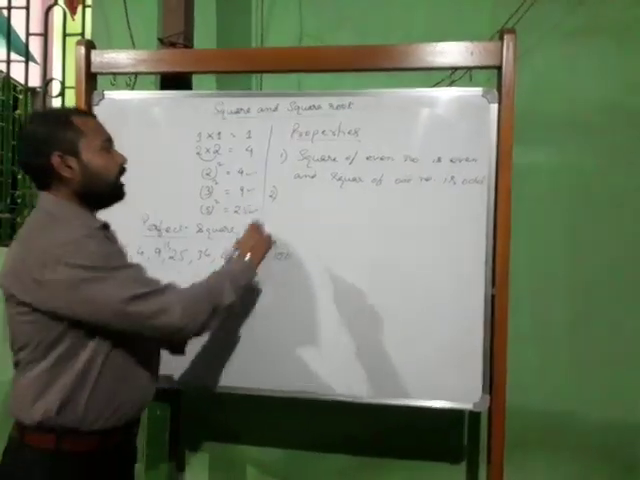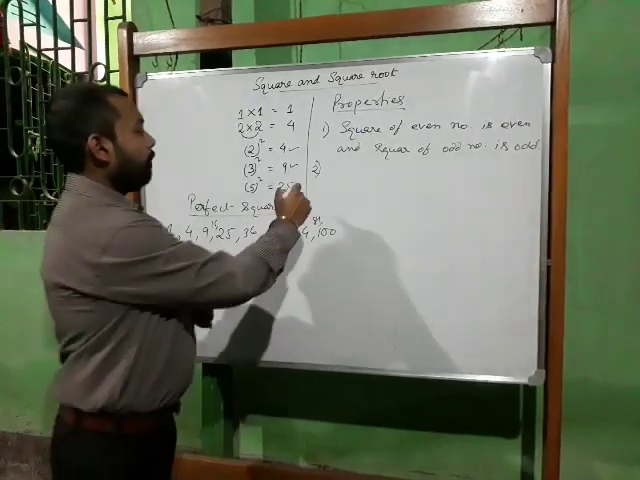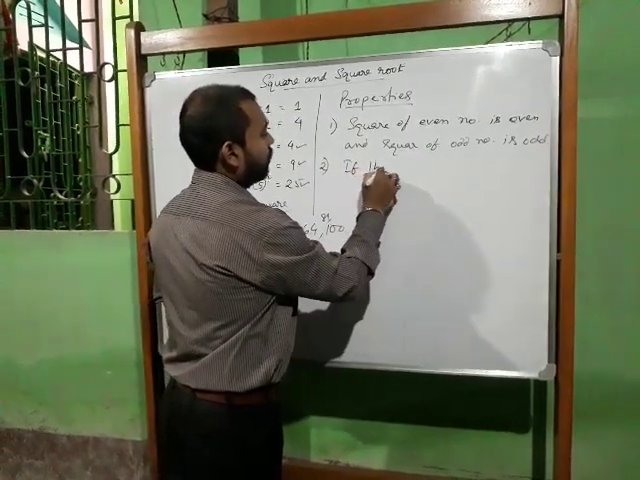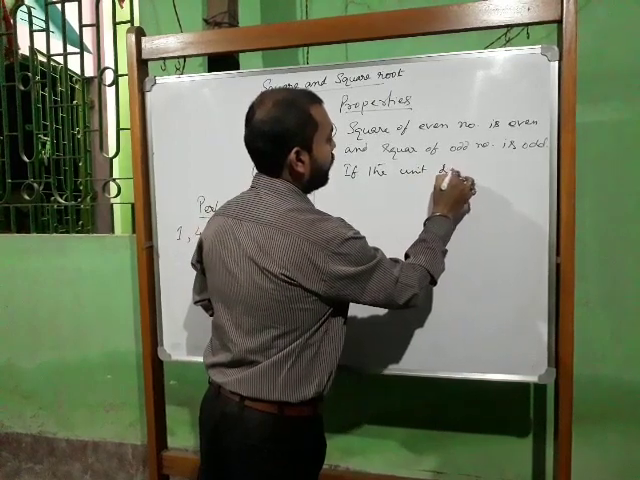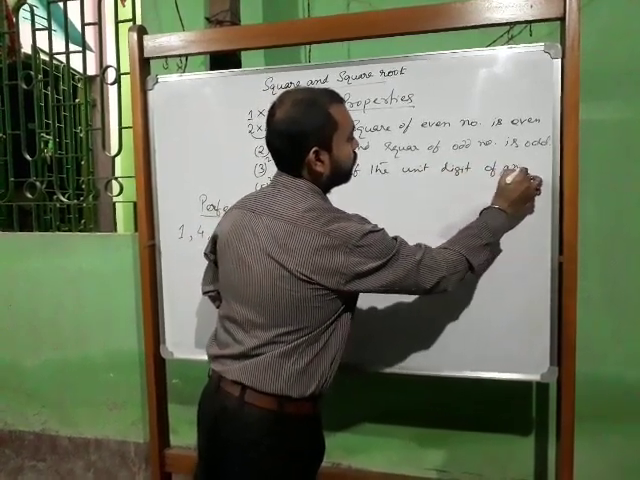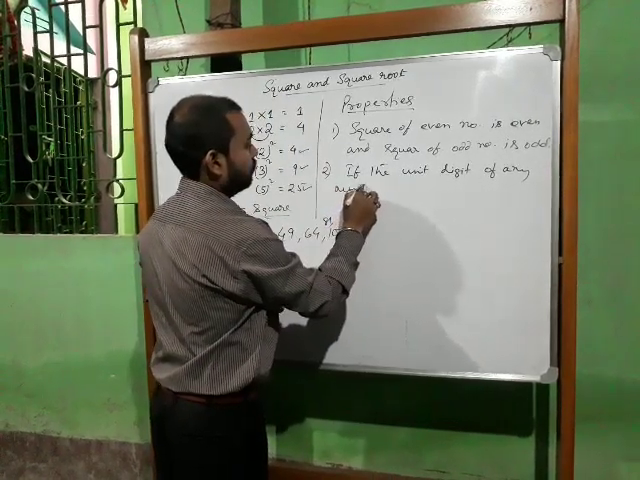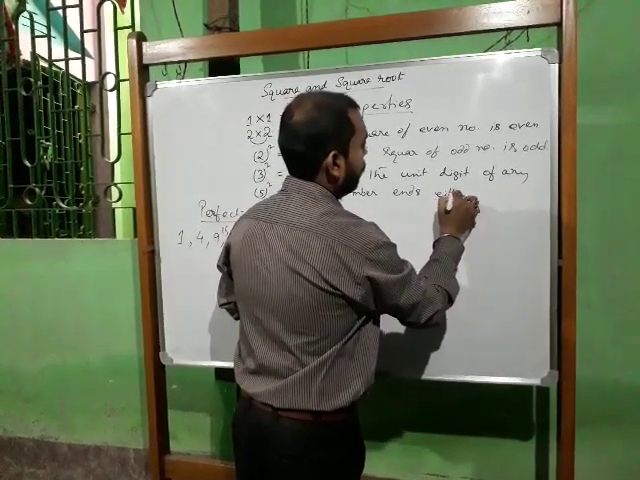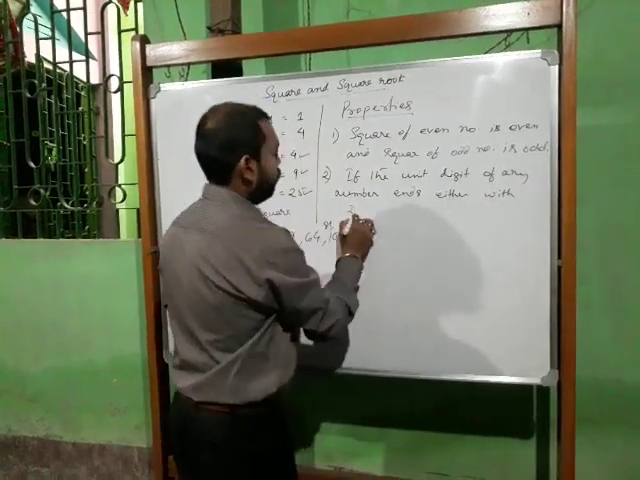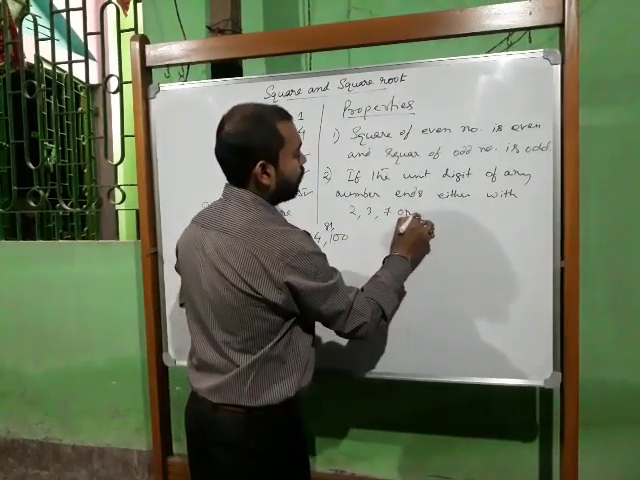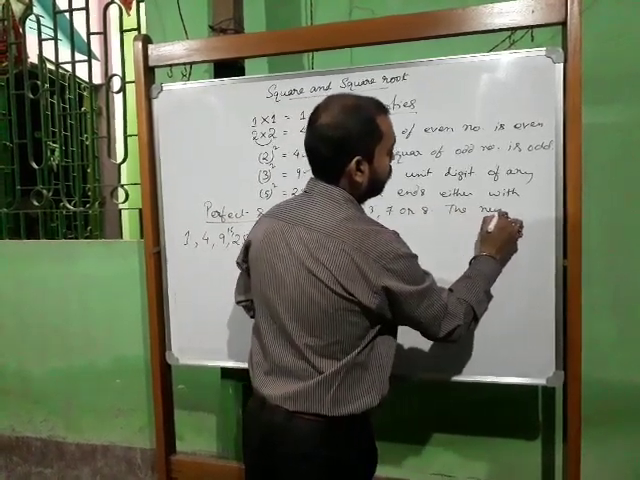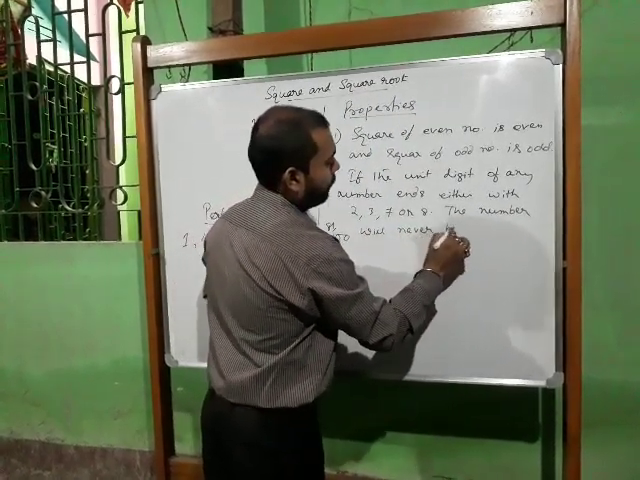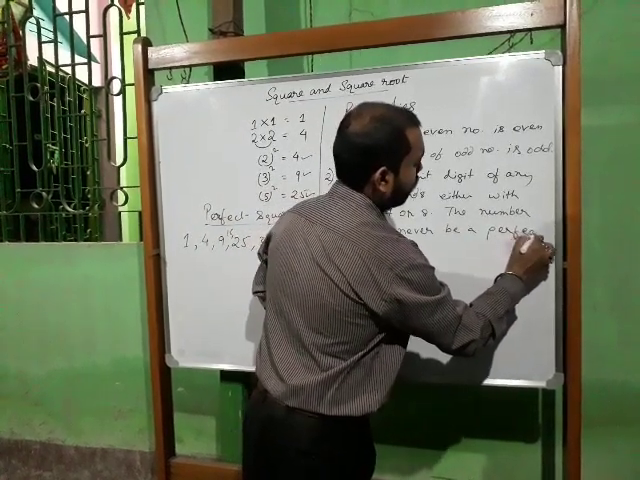So again, rule number 2 for perfect square numbers: if the unit digit of any number ends with 2, 3, 7 or 8, the number will never be a perfect square number.